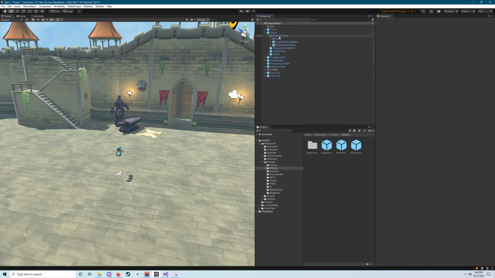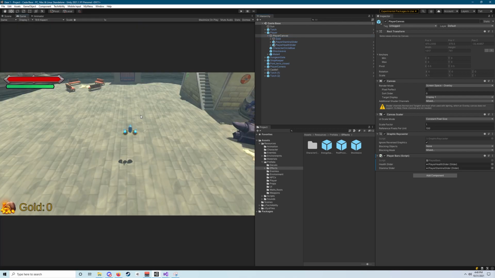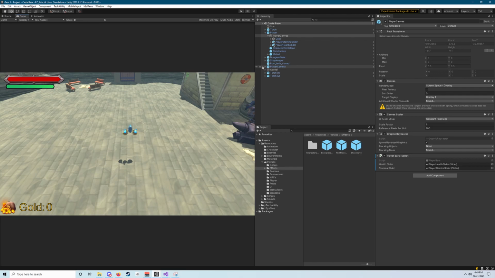Depending on where you're at in this month, you may or may not have your health and stamina sliders. That's okay for now. We can go without them, but if you have them, you'll probably end up changing the way that your stuff is positioned when you add them. So if you don't have them quite yet, that's okay, but you probably will want to move things around once you add them. I recommend at this point you go ahead and open up the game view, so go from scene to game view, so that we can take a look at our UI as a whole.